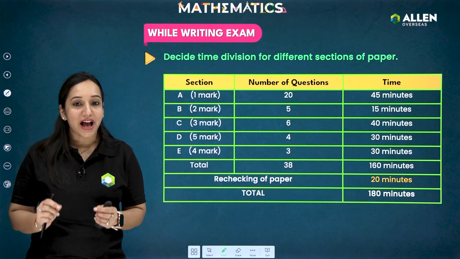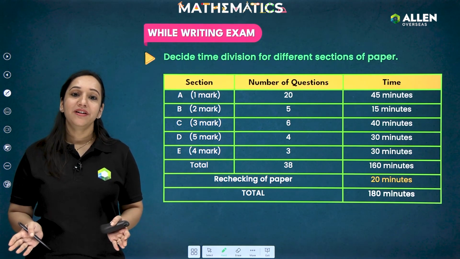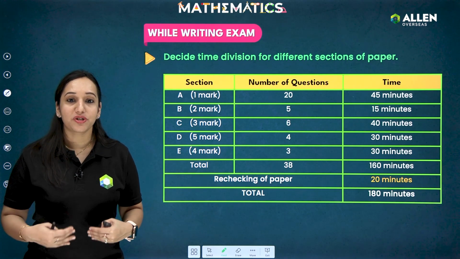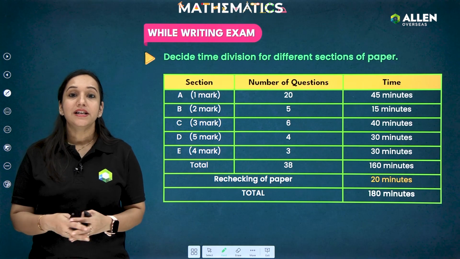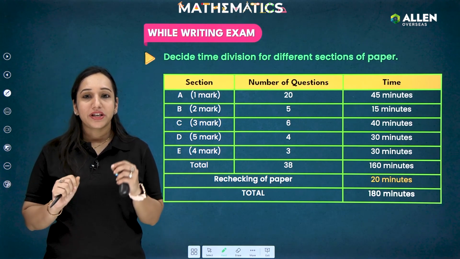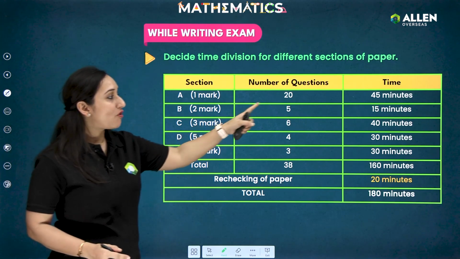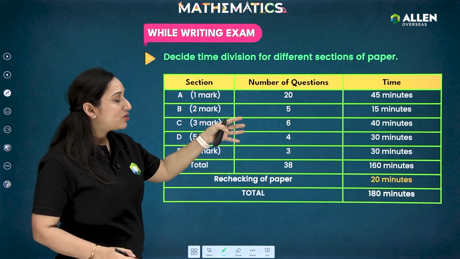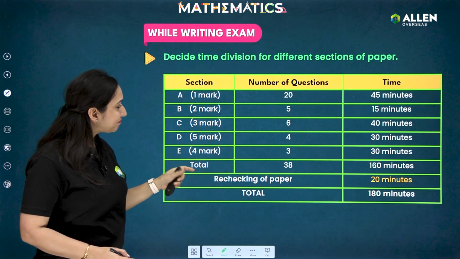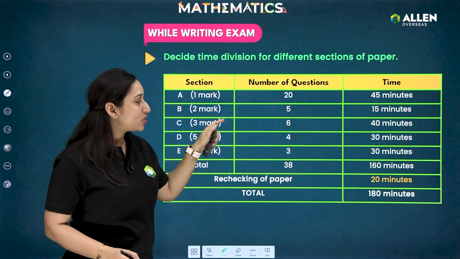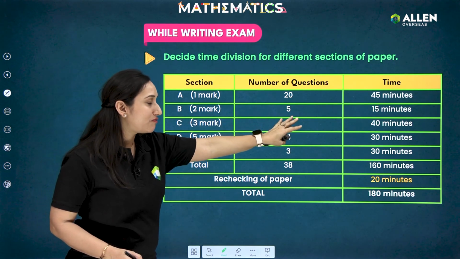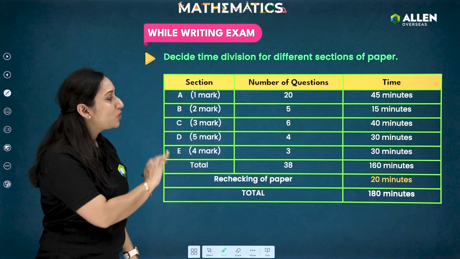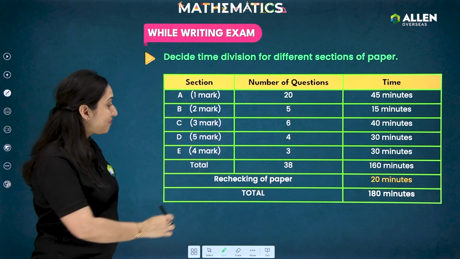So here I have given an approximate time for each and every section, how much you can spend for a particular section. So for section A, students, you can actually spend 45 minutes. So approximately 2 minutes for every question. Then for section B, where you will be getting 2-mark questions, there will be 5 questions and you can spend 15 minutes, as you're not supposed to write too much in this pattern of questions.